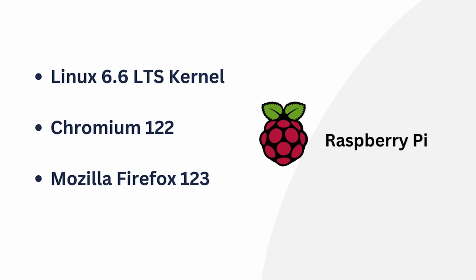And finally, Debian-based Raspberry Pi OS is here with some significant updates. First up, it relies on Linux 6.6 LTS kernel series. The update also includes the latest Chromium 122 and Mozilla Firefox 123 web browsers, ensuring you have the best browsing experience possible on your Raspberry Pi.